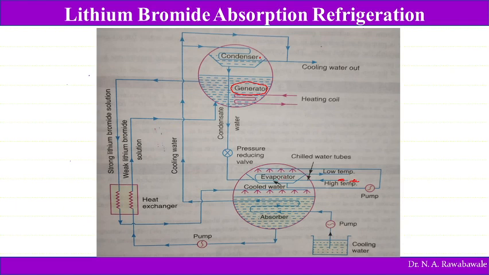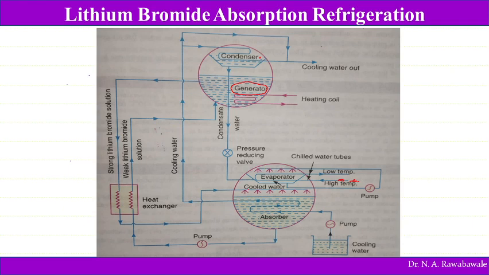So when this high temperature water is passed into the evaporator, at that time cold water is spread over this evaporator. When this water falls on the evaporator, it gets evaporated because the pressure in this vessel is low. As this water is spread over the evaporator at low pressure, the water gets evaporated. So when this water gets evaporated, it is absorbed in the absorber.